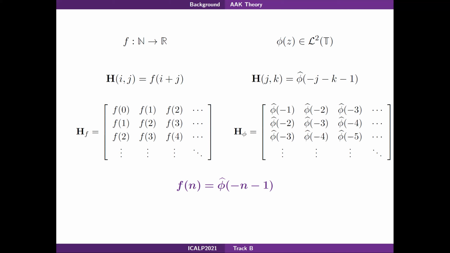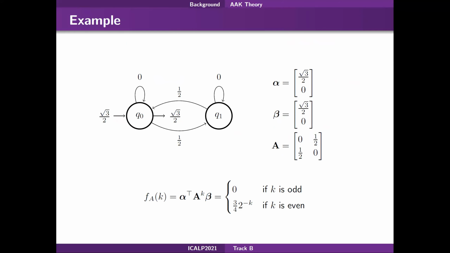We can see this in an example. We consider a WFA with two states over a one-letter alphabet. We have the vectors of initial and final weights, the transition matrix for the single letter, and as we can see, the WFA is computing a probability. So we actually have a generative probabilistic automaton. Now we can use f to fill the Hankel matrix.